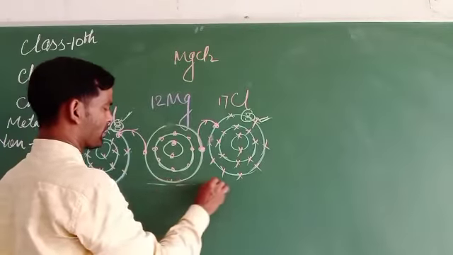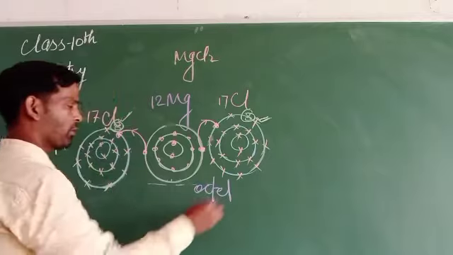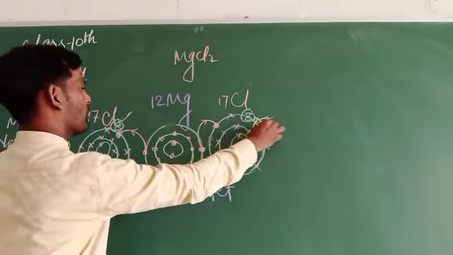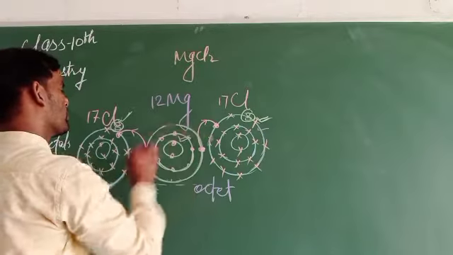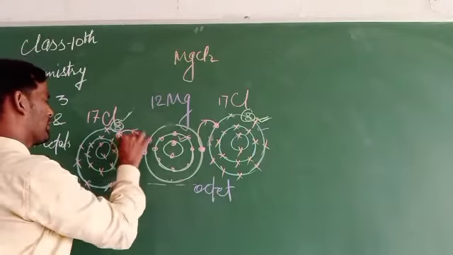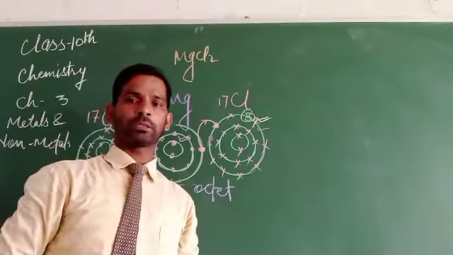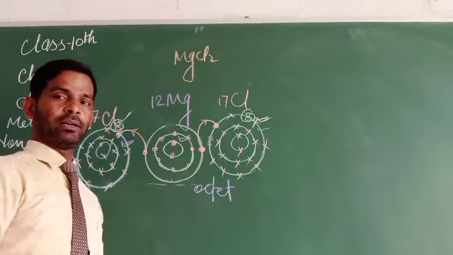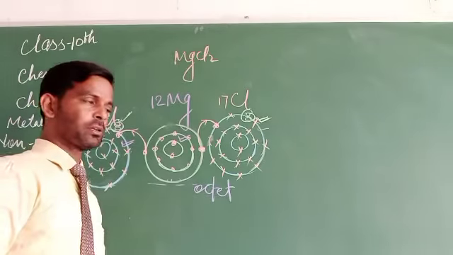So these three are now in octet state. Why? Because their octet is completed: 8 electrons in the outermost shell, 8 in this one as well, and 8 in this outermost shell. So Kossel and Lewis proposed that any atom has to complete its octet. Why?